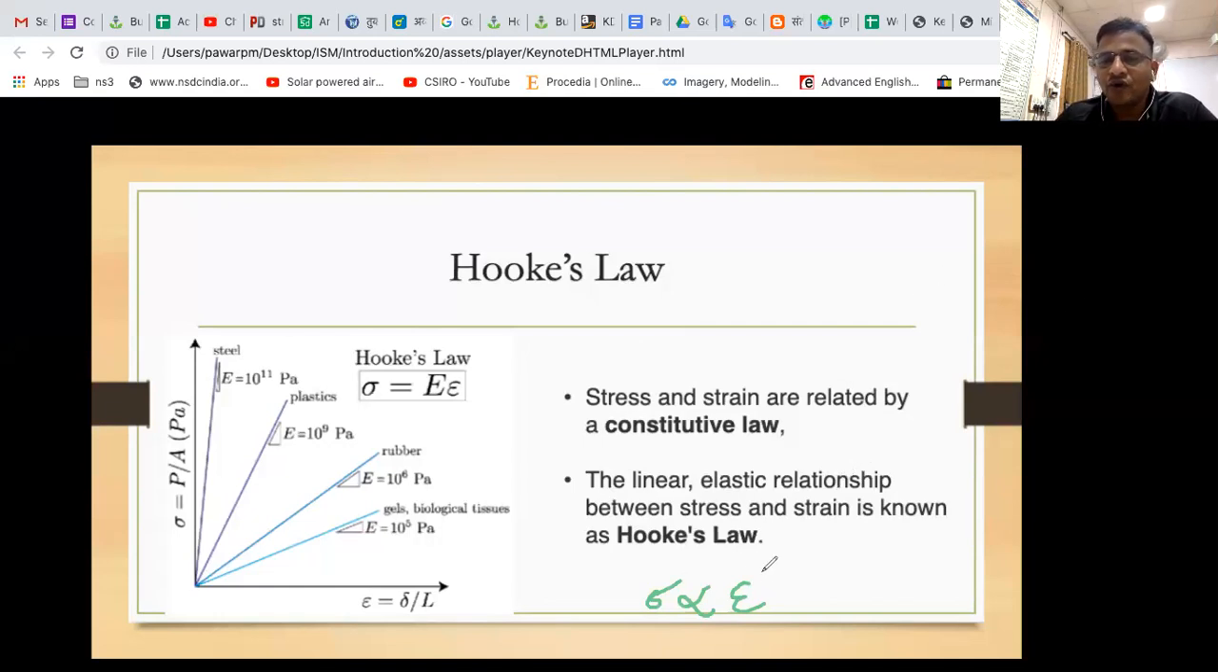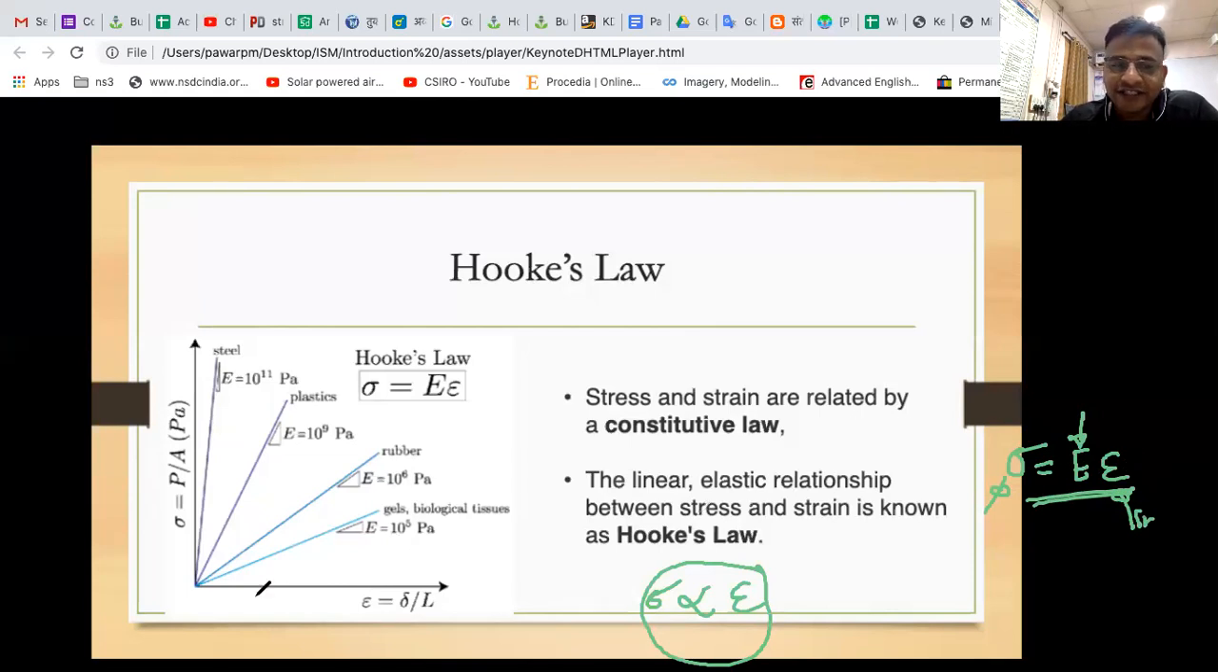So you can note this: sigma is proportional to epsilon. And then next line you write sigma equals E into epsilon. Now what is the input here? Strain. What is the output here? Stress. And this E is called Young's modulus.